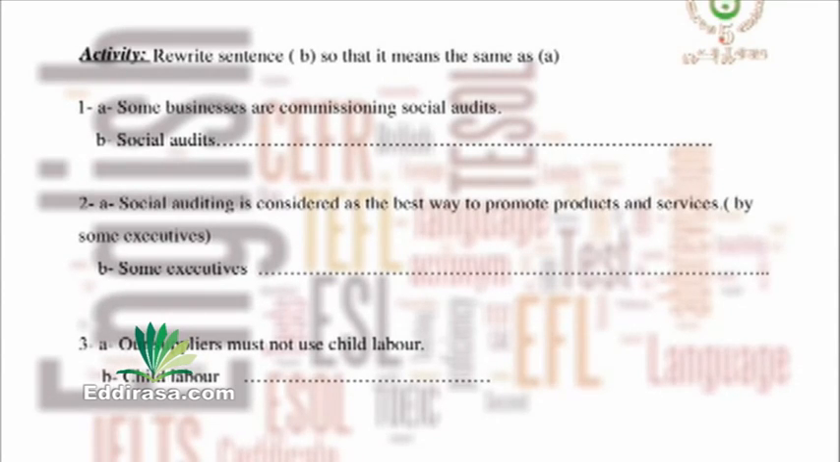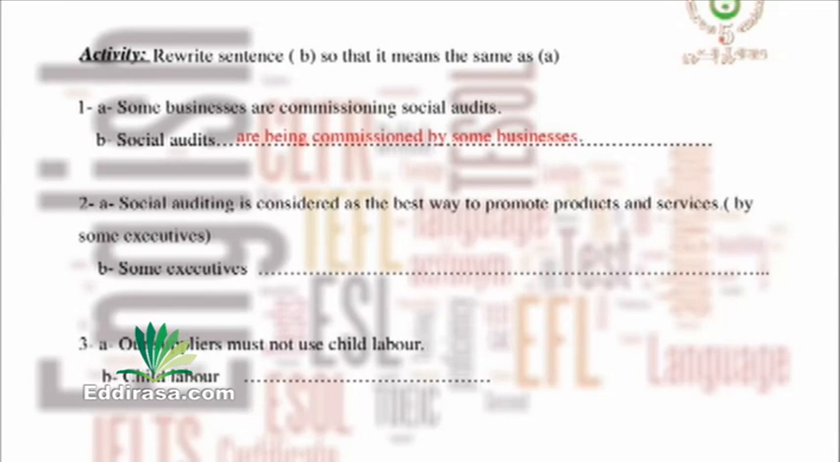So what did we say? We're going to add the auxiliary to be in the present continuous. Pay attention, it can be is being or are being. So pay attention to the word before. Social audits are being, right? And the verb to commission in the past participle, it's easy because it's a regular verb. So our sentence will be, social audits are being commissioned by some businesses. Let's move to the second sentence.